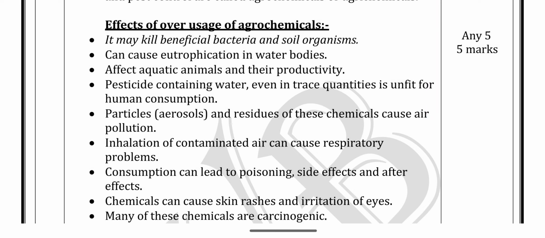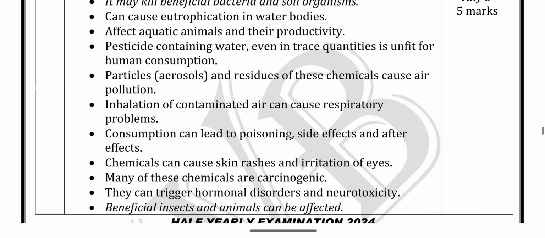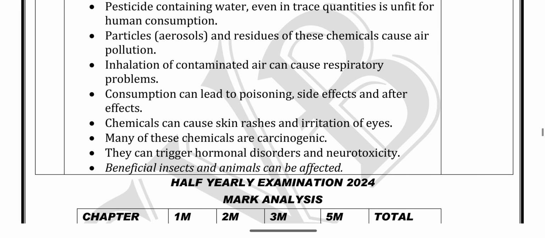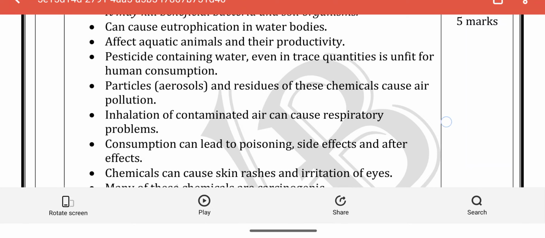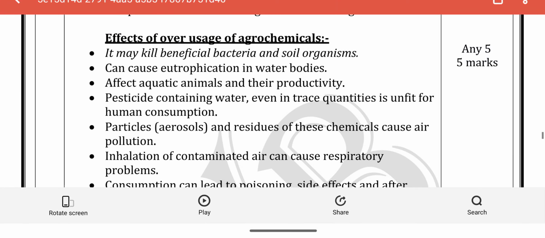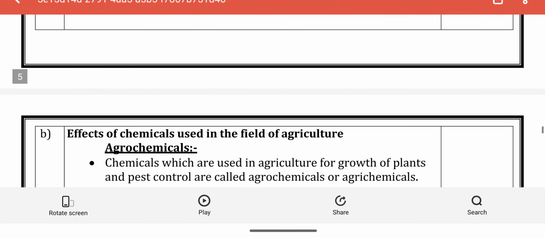Inhalation of the contaminated air can cause respiratory problems. Over inhalation leads to severe disease in our body. Consumption can lead to poisoning, side effects and after effects. In this question we have to write any 5 points.